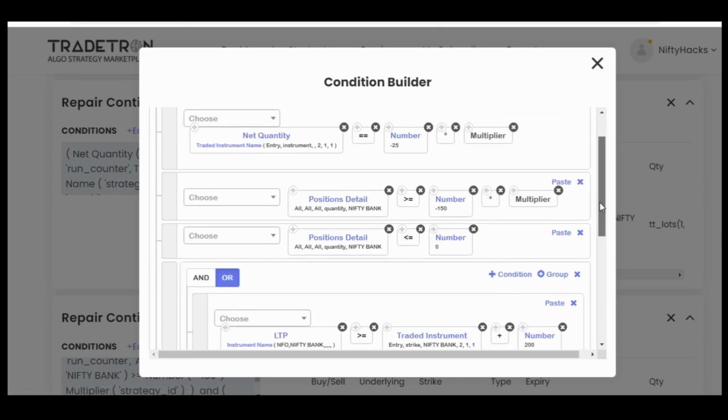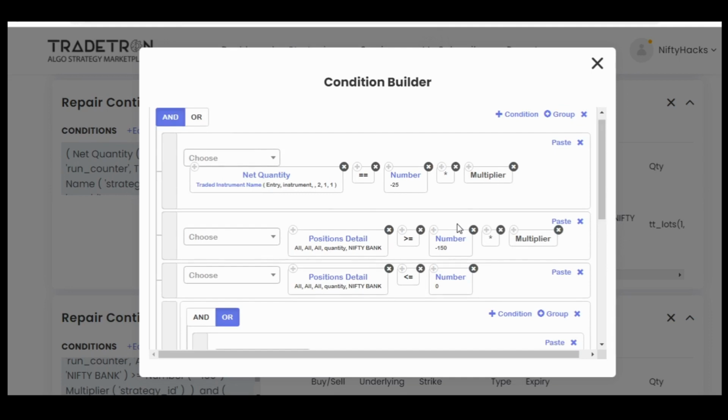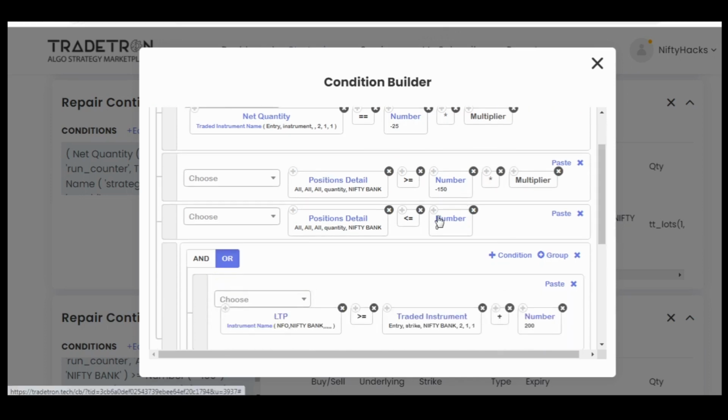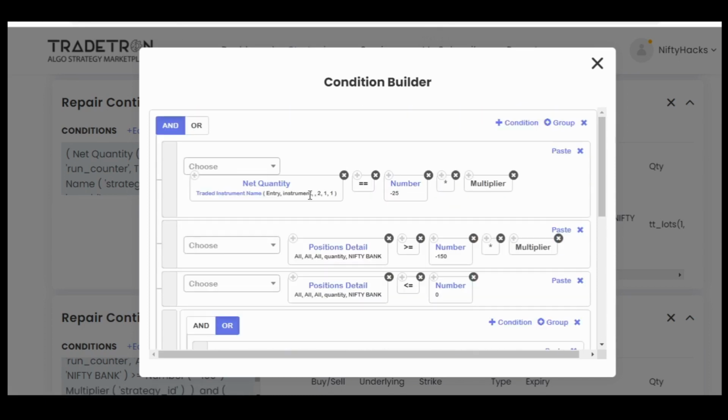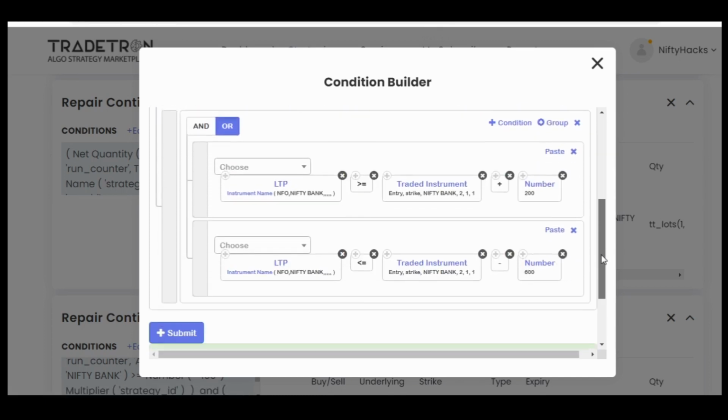And this is obvious, it should be less than or equal to 0. If by any reason there comes any looping issue, this will prevent any further trades. If it keeps on buying and buying, as I used should be less than or equal to 0 quantity, it will prevent buying of more than 7 legs. So in this way it will help you in looping issue also. So these 3 should be fulfilled, and after that, because it's a call leg, we are exiting at plus 200 move or minus 600 move from that leg strike.